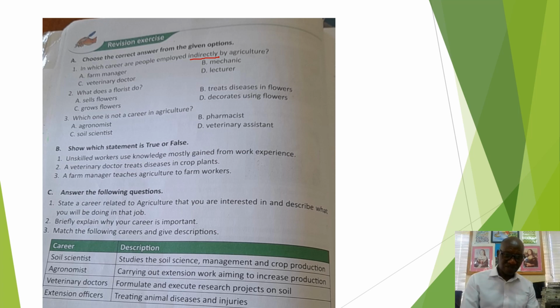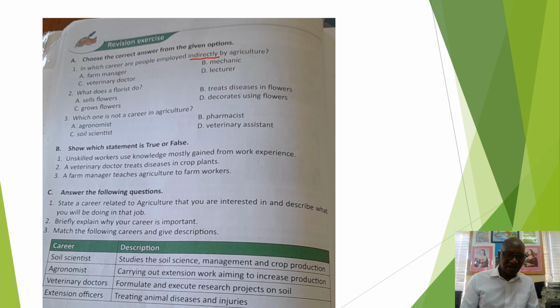Right, a veterinary doctor does not deal with plants. He deals with animals. So that's false again. A farm manager teaches agriculture to farm workers. Right, a farm manager does not teach agriculture. He makes some decisions, he plans at a farm. Okay, he supervises, he oversees the running of the farm. So again, that's false there.